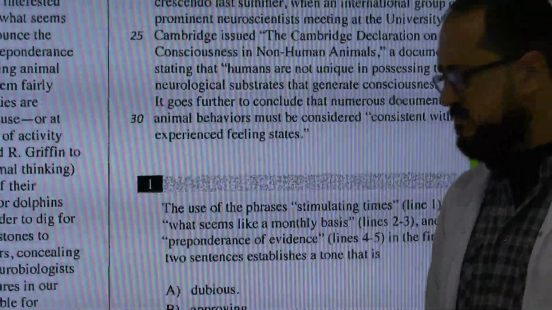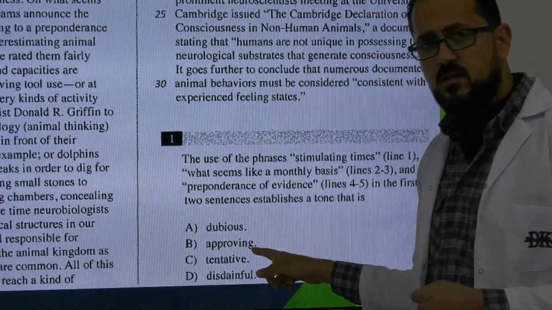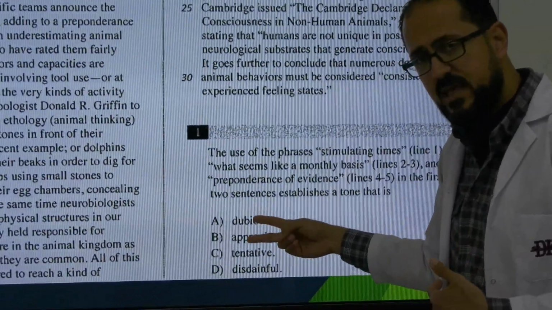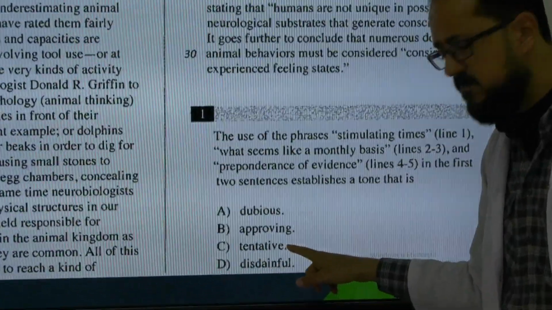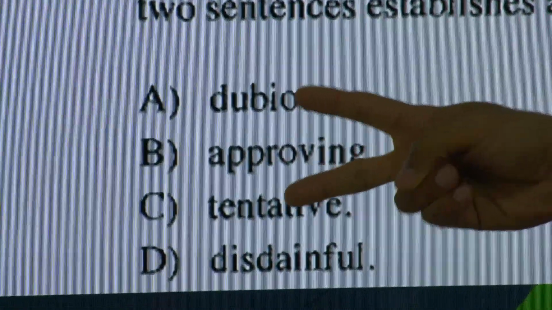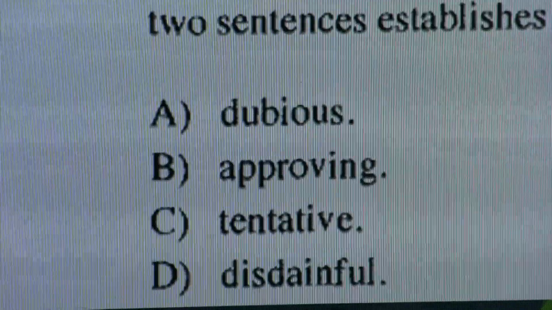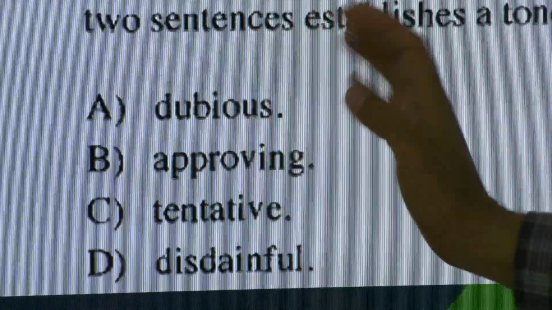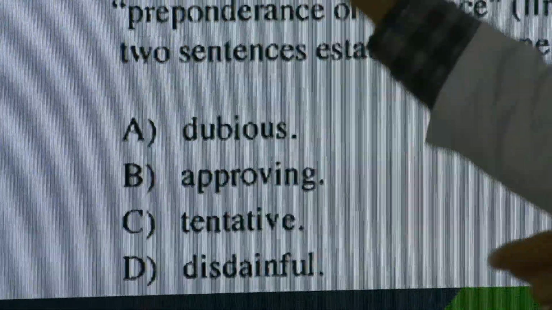Dubious, I told you about dubious, which means to be hesitant. Okay? Approving, this is positive. Now we can play the positive, negative game here because look, dubious, negative, approving, positive. Let's just look at C and D. Tentative and dubious have the same meaning. So I can just get rid of both of them, A and C, because I cannot have 2 possible answers. And we have disdainful. So A and C are the same. I can just get rid of them. We have B and D, one of them positive and one of them negative.